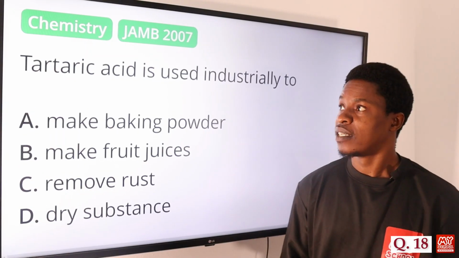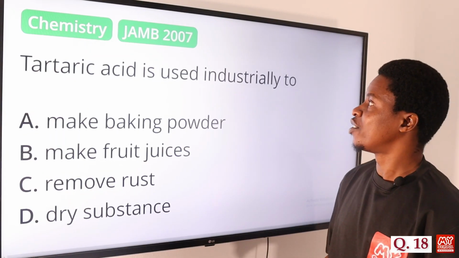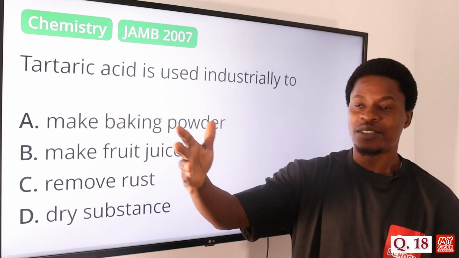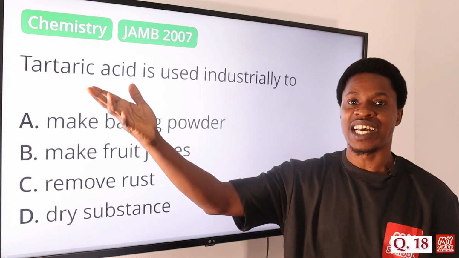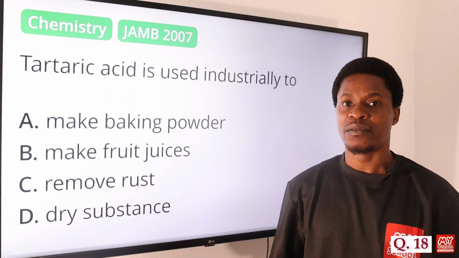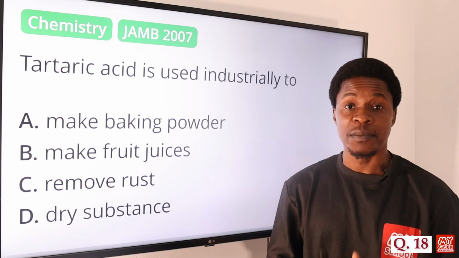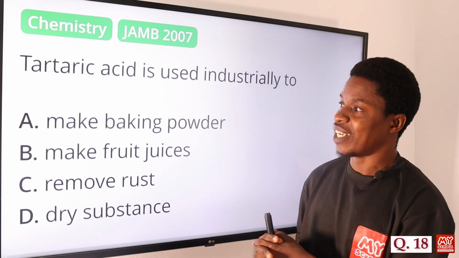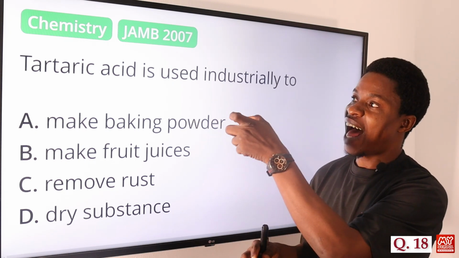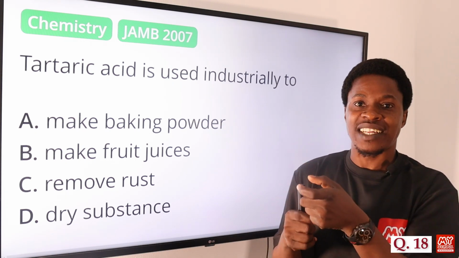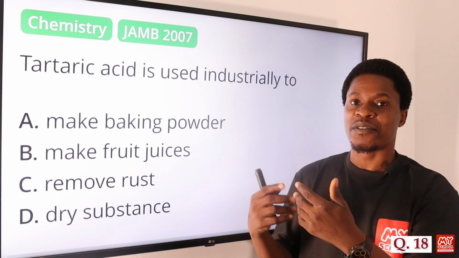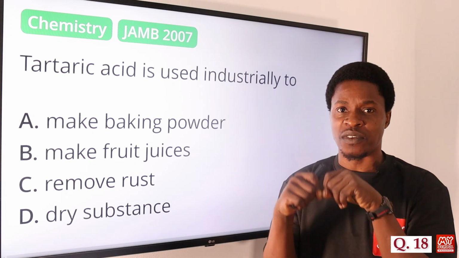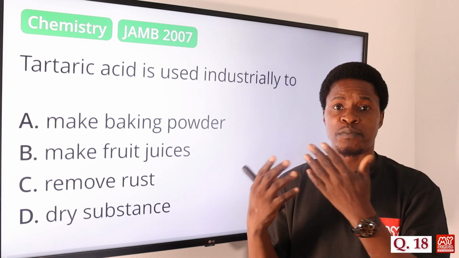Question 18. Tartaric acid is used industrially to what? From our acid, base and salt, we're told that tartaric acid is an organic acid. We get tartaric acid from grapes, from bananas, and some other fruits like that. Usually tartaric acid has a flavor that we call tart. That's where the name came from. It has a flavor that it gives. So because of that, it is used as an acidulant in food products.